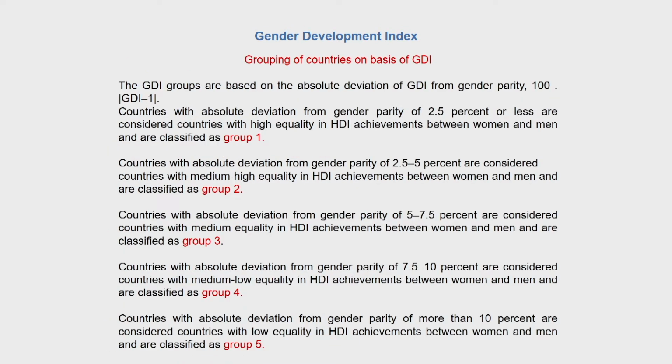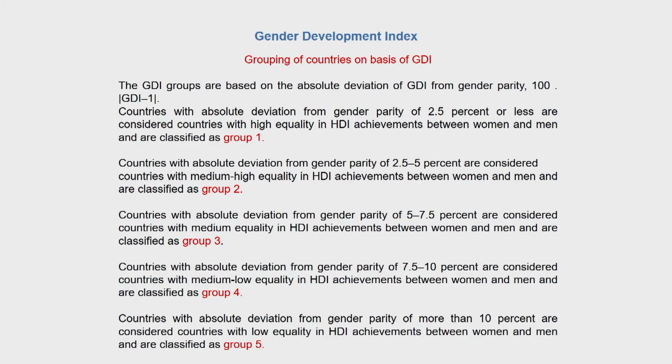And then once the gender development index has been calculated based upon the methods that we have just discussed, a grouping of countries is made based on GDI. And there are 5 groupings that are followed based upon the latest report of HDR. So it also makes sense to look at how these groupings are translated and what is the implications of grouping the countries as such. So the GDI groups are based on the absolute deviation of GDI from gender parity, 100. So GDI minus 1. So countries with absolute deviation from gender parity of 2.5% or less are considered to be countries with high equality in HDI achievements between women and men.